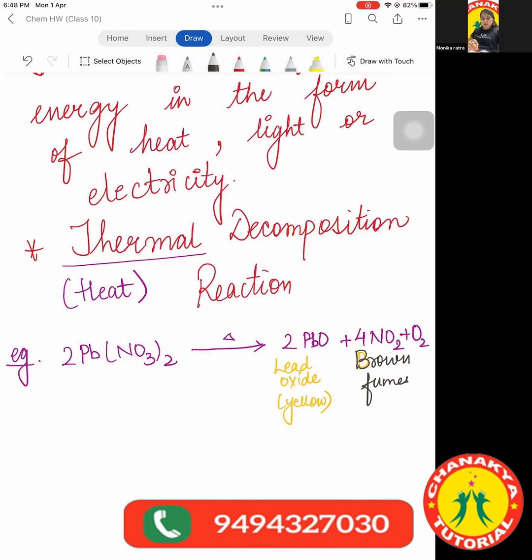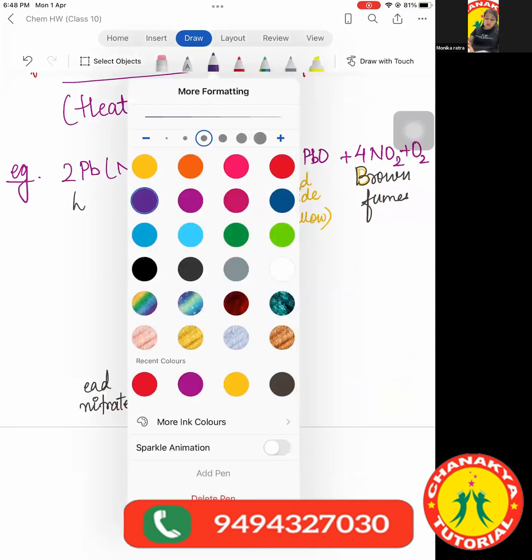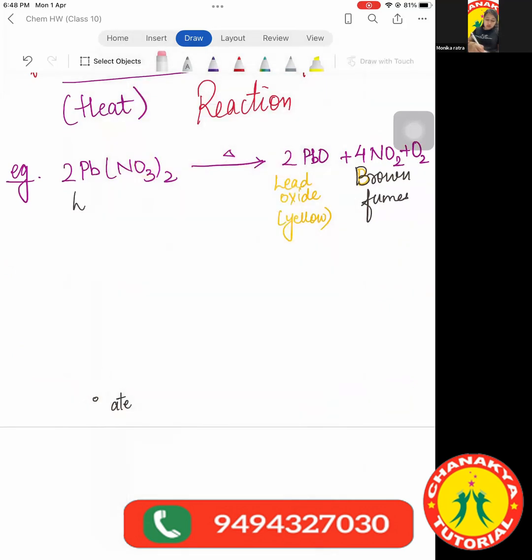This reaction is very important because they will ask you: X, this is lead nitrate, is heated, it gives a yellow colored compound and brown fumes. It automatically means this reaction, because no other reaction involves such kind of indications. Clear? This is lead nitrate.